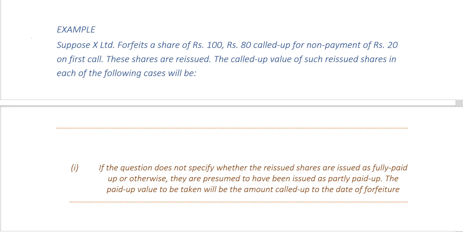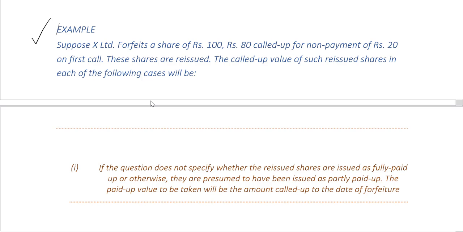In our example, which is in blue on the top half of the screen, X Limited forfeits one share of rupees 100, rupees 80 called up, for the non-payment of rupees 20 on first call, and these shares are reissued. The called up value of such reissued shares in each of the following cases will be as follows. So in our example, X Limited is forfeiting one share of rupees 100 on which only rupees 80 has been called up. So it's partly called up, and the forfeiture is because of a non-payment of rupees 20 on first call.